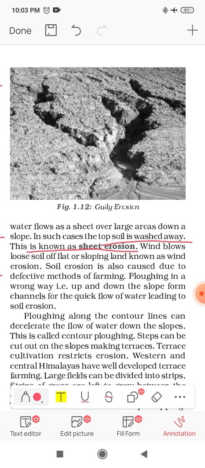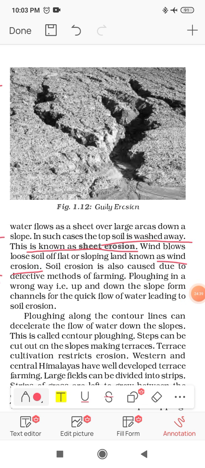Wind blows loose soil off flat or sloping land, which is known as wind erosion. Now when, due to wind movement, the soil is washed down.